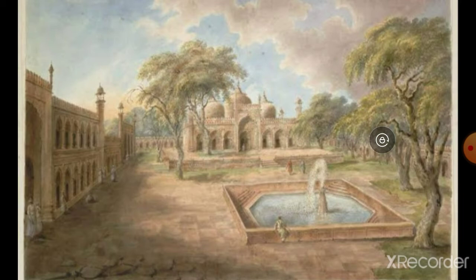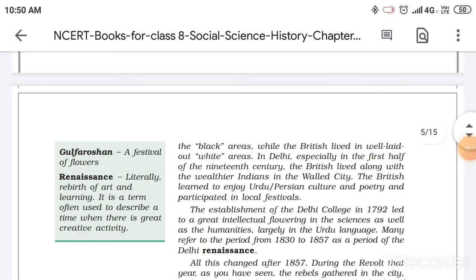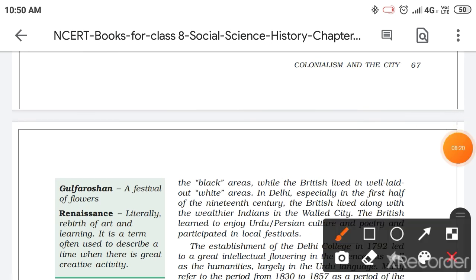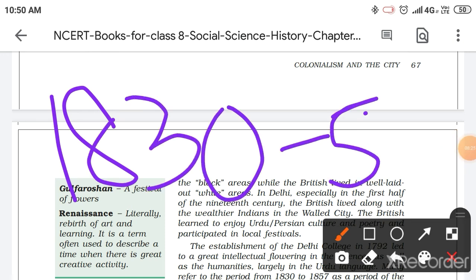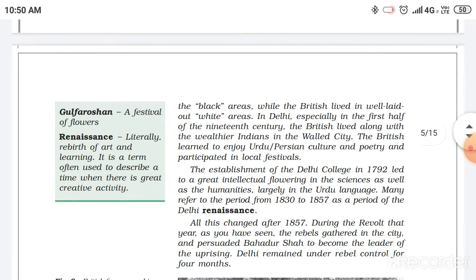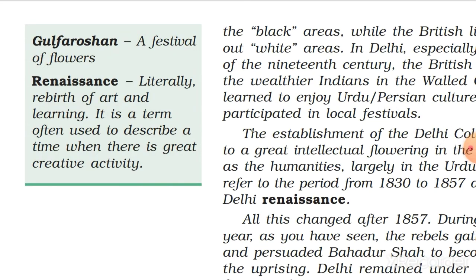Now, here it is telling that many people at that time referred to the period from 1830 to 1857 as Delhi's Renaissance. Why Delhi's Renaissance? Because Renaissance literally means rebirth of art and learning.